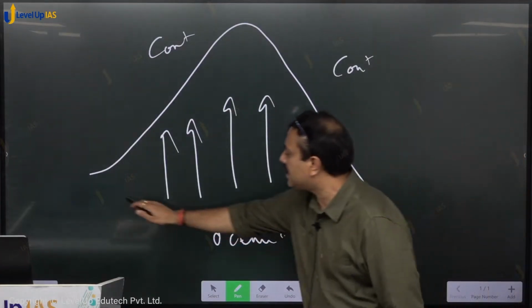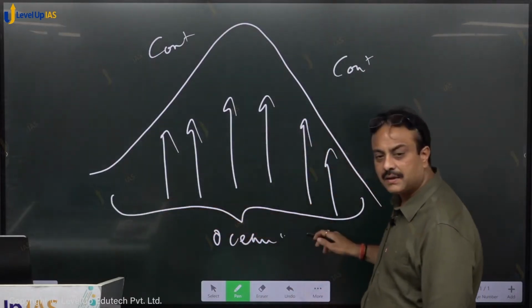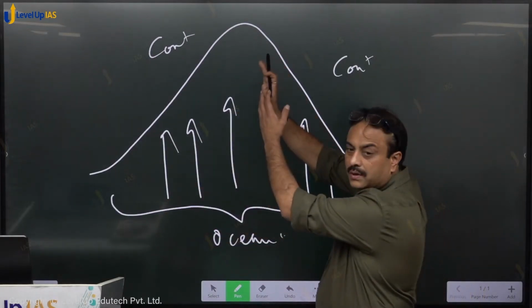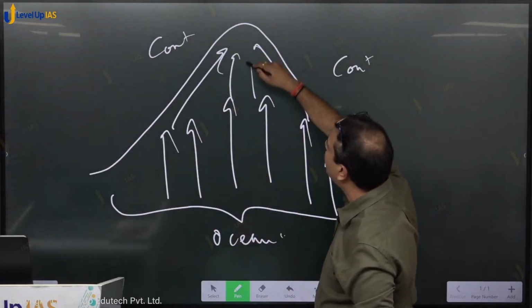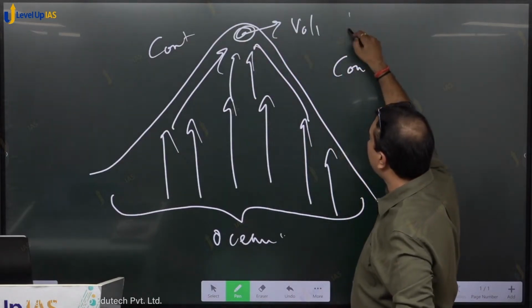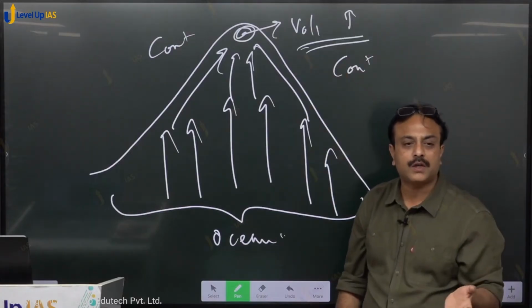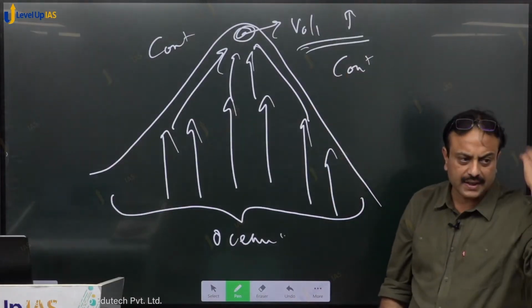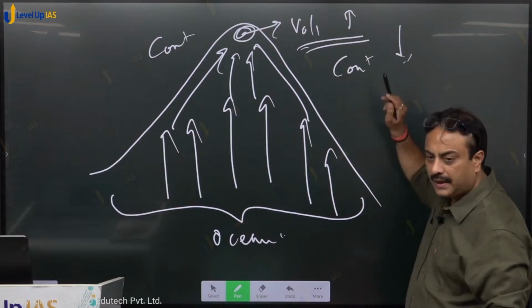So water moves towards the coastal land from such a wide region, and then the water narrows down. So this water will also reach here, this water will also reach here. As such, in this particular region, the volume of water will shoot up. Yes or no? When the volume of water shoots up, the height will also increase. Are you getting that? In the same manner, height will also reduce.